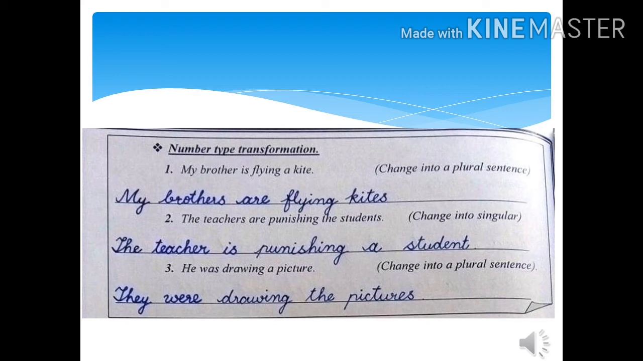Number 3, he was drawing a picture. Now we are going to change it into a plural sentence. Here you can see he is there, so it will be replaced with they. And picture will be replaced with pictures. So its answer would be they were drawing the pictures.